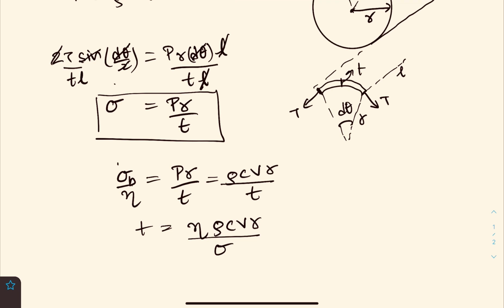So for the wall, what will happen? We will get that the thickness is eta into rho C V R divided by the sigma. Okay, where sigma is the maximum stress. Okay, so this sigma B is given as per the question. So we can calculate this, and this will come out to be near about 1.1 millimeter.